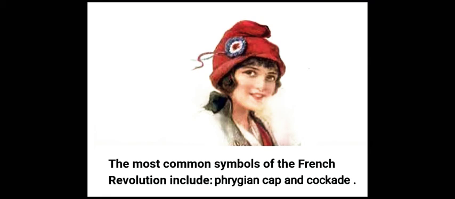The Phrygian cap represents liberty, and is also known as the Liberty cap. Children, see here, Marianne represented liberty and the republic by the same Phrygian cap and the cockade on the cap.